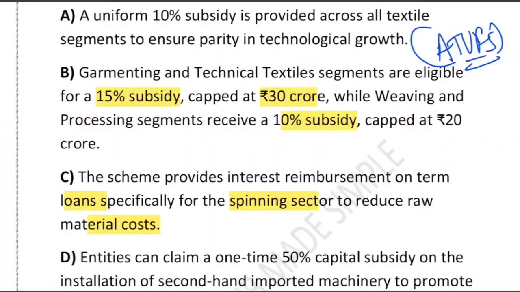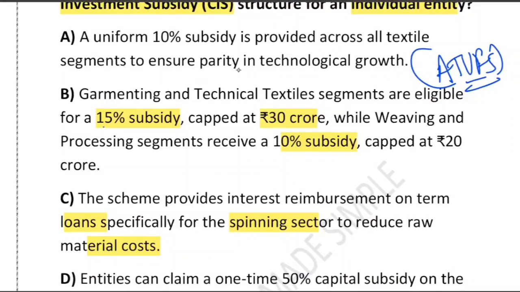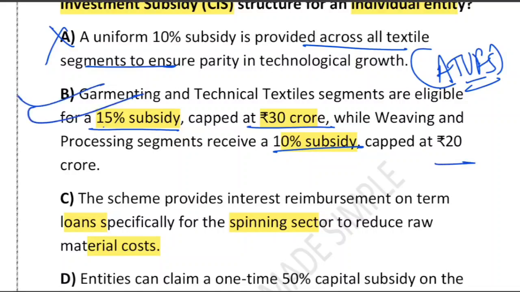If you look at option A, it says a uniform 10% subsidy for all the textile segments. No, that's wrong. ATUFS is not uniform. It prioritizes certain segments with higher incentive, and does not provide equal subsidy across all textile segments. A is wrong. What about option B? Yes, it is correct. Garmenting and technical textile segments are eligible for 15% subsidy capped at 30 crore exactly, and other segments like weaving and processing receive 10% CIS, capital investment subsidy, capped at 20 crore exactly. B is correct.